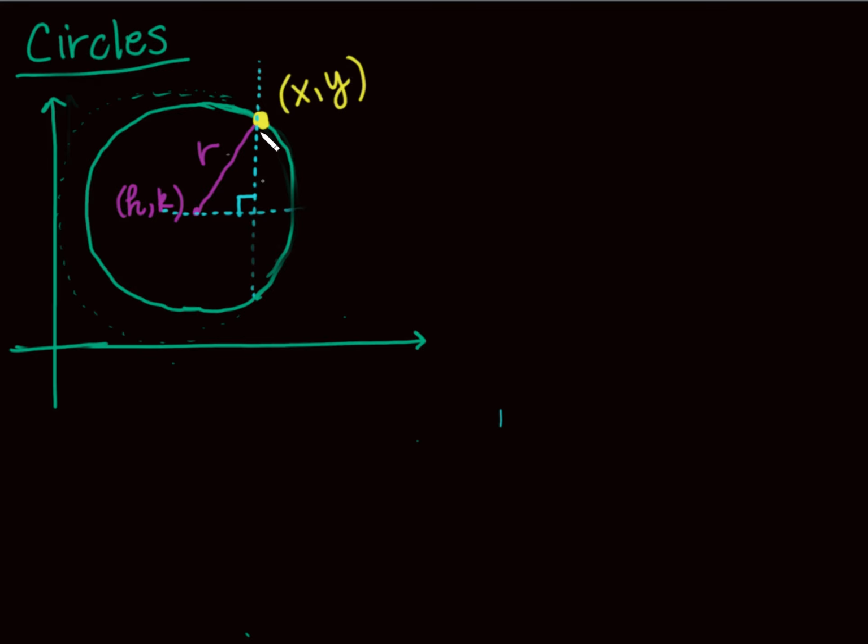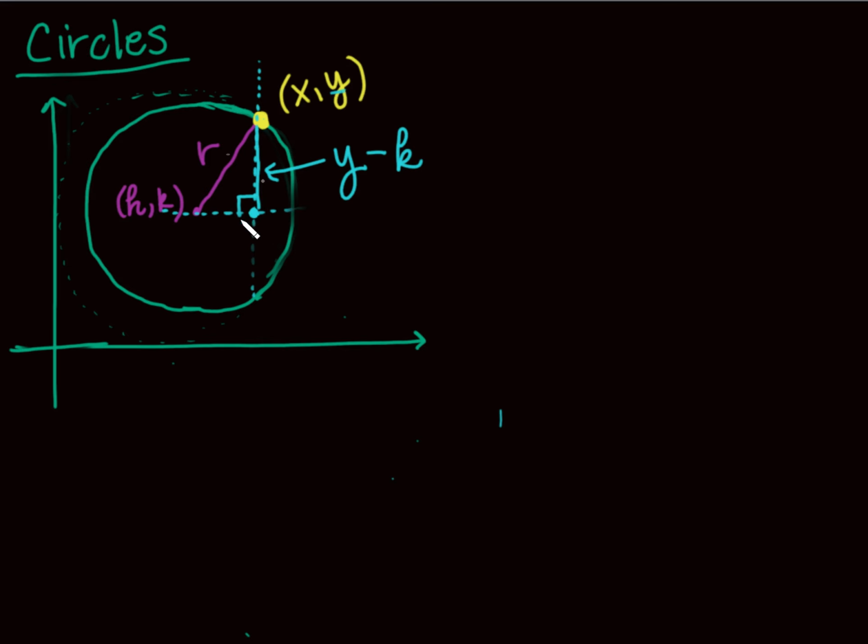I'm going to do the same thing here, you guys. I'm going to figure out what this distance right here is. Well, how high is this point? This point is y, right? And how far would I come down to this point right here? Well, this blue point has the same height as my center. What is the height of my center? It's k. So that distance right there is y minus k. I hope that makes sense from our discussion with the distance formula.